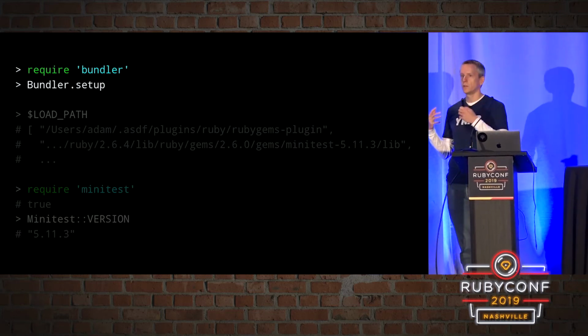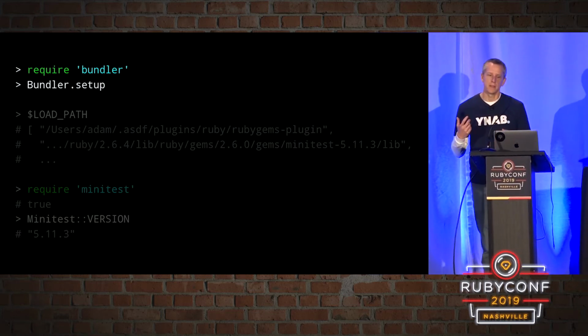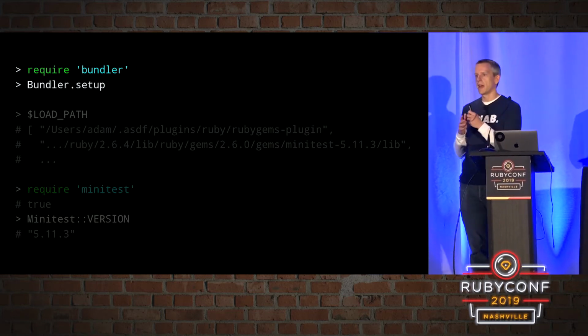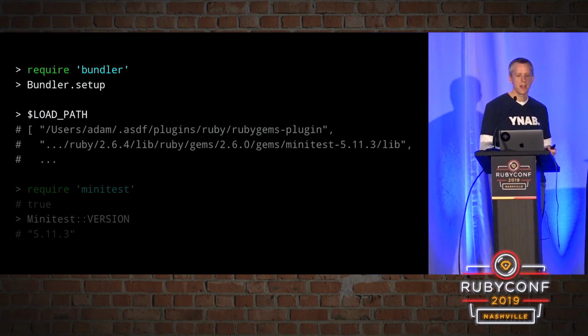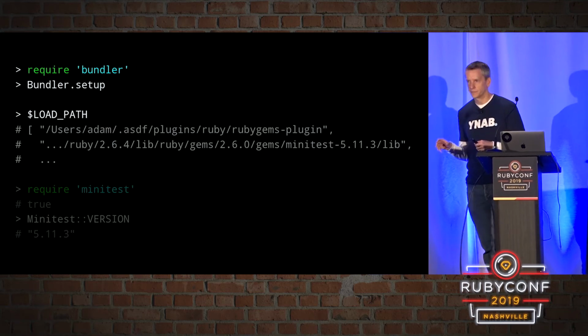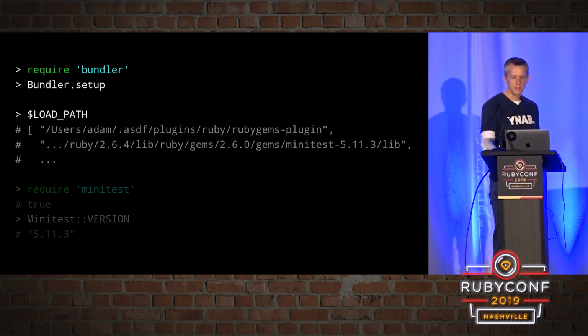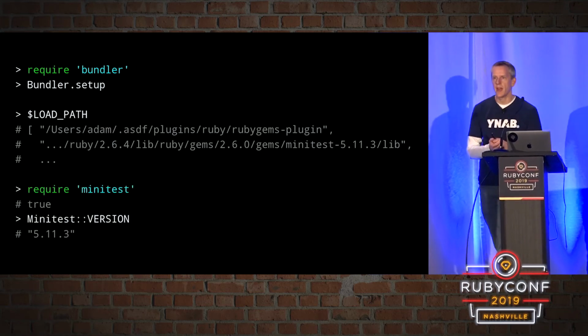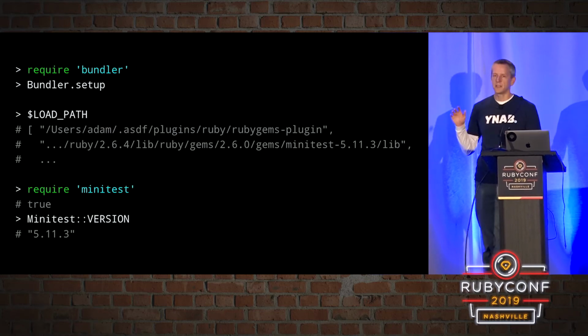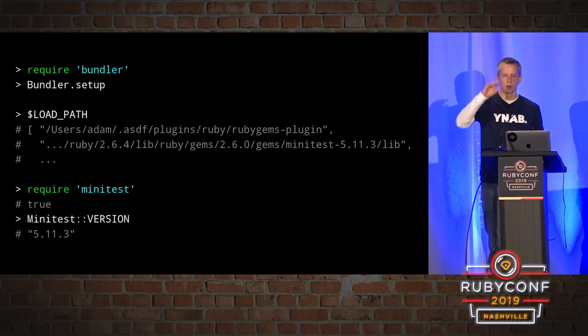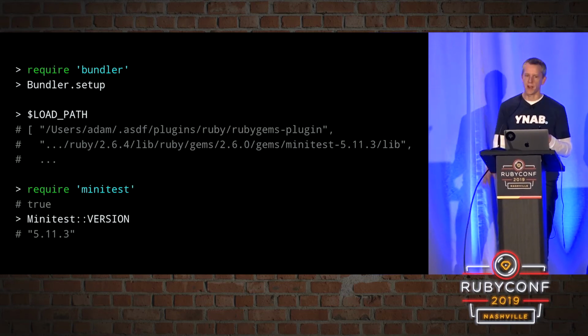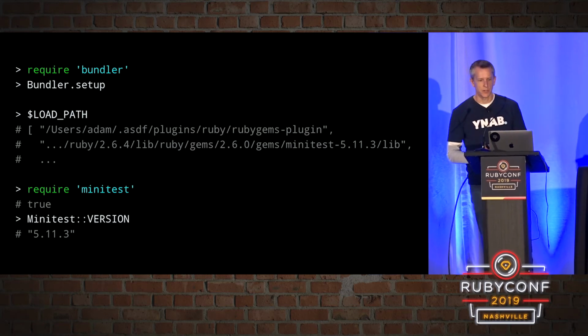So we bring in bundler, we call Bundler.setup. What this does is it goes through that lock file, and for all of our locked gems, it's going to add those lib directories to our load path. So that when we call require after that, the MiniTest gem doesn't have to be activated and added to the load path, because the correct version of MiniTest is already in our load path. So require can just go through the load path, find the right version, and we're good to go.